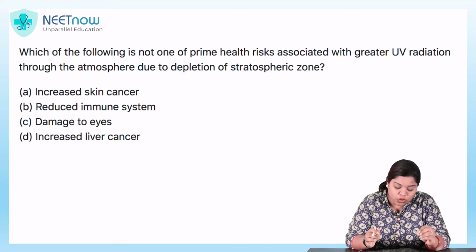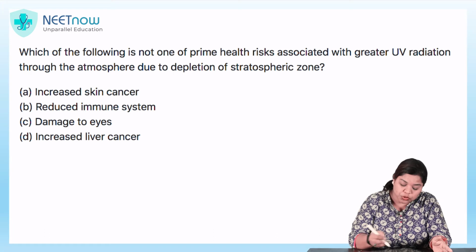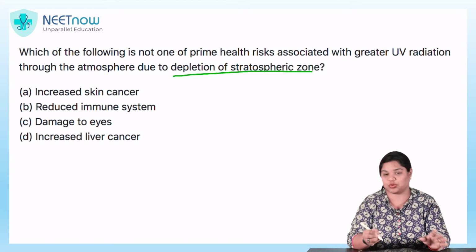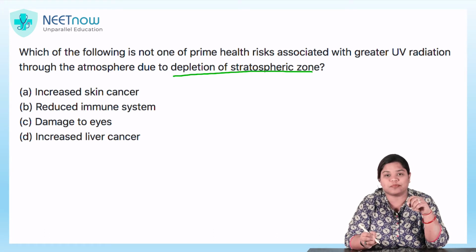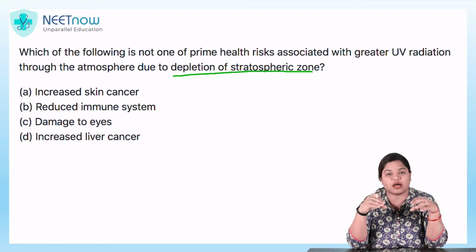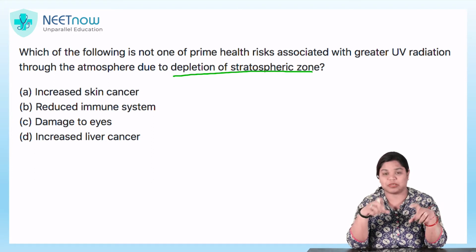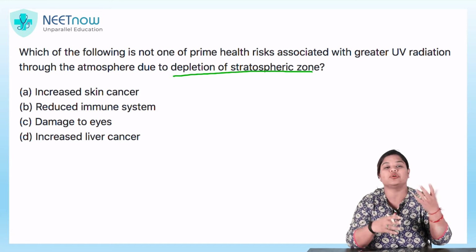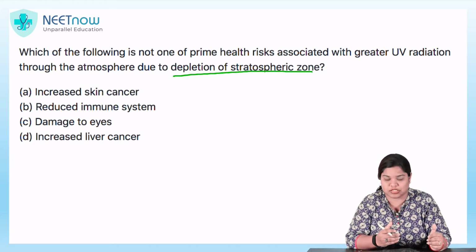Which of the following is not one of prime health risks associated with greater UV radiation through the atmosphere due to depletion of stratospheric ozone? Now here you have to think a little. What is contained in the stratospheric zone? Very simple. First, you have to understand that in the lower strata, bad ozone is contained, but in stratosphere you find good ozone, which is helpful for us.